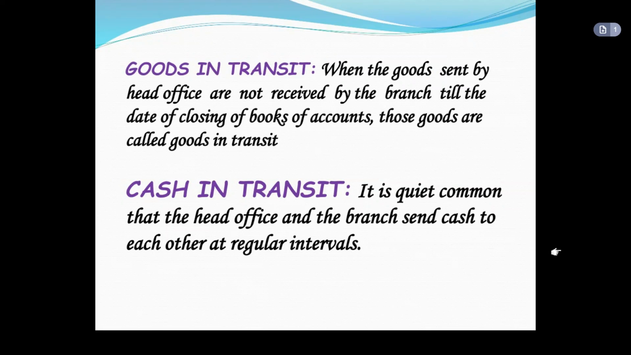Now, goods in transit. When the goods are being sent by the head office, but they are not received by the branch till the date of closing the books of accounts, those goods are called goods in transit. Now, cash in transit. It is very common that the head office and the branch send cash to each other at regular intervals, which we call cash in transit.